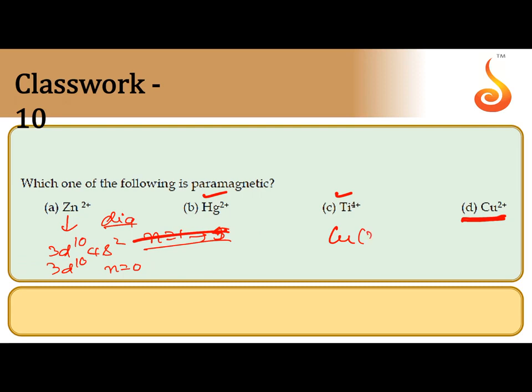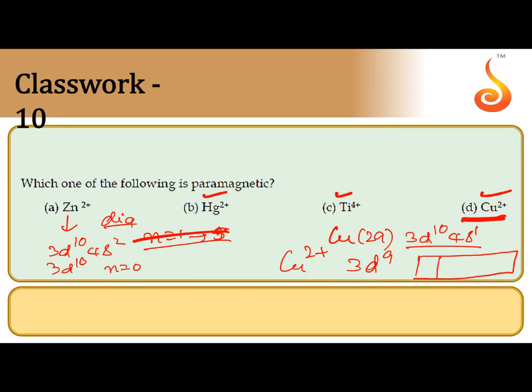Whereas in copper, atomic number 29, the electronic configuration is 3d10 4s1, an abnormal configuration. For Cu2+, meaning 2 electrons you have to remove, the electronic configuration is 3d9. In the 3d9 configuration, one unpaired electron is left over. That's why the number of unpaired electrons is 1. This is paramagnetic. So the correct answer is D.